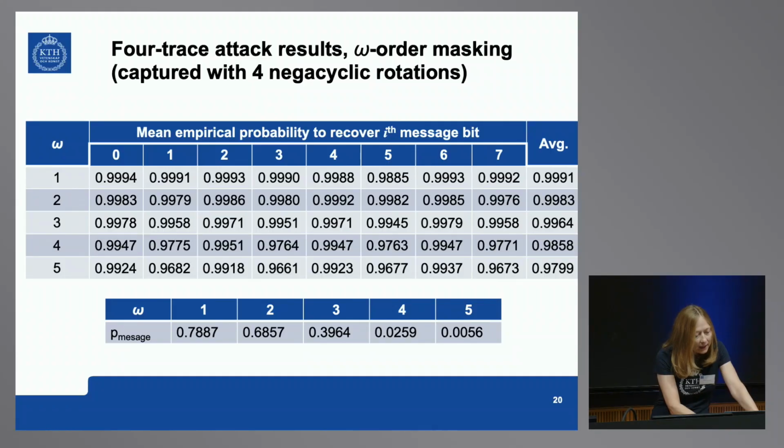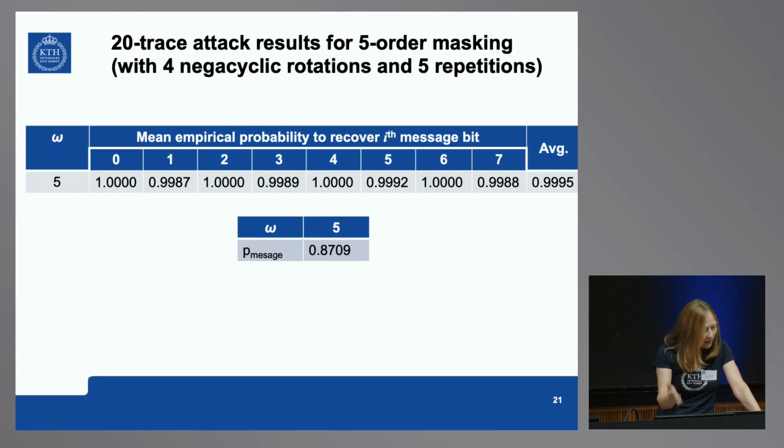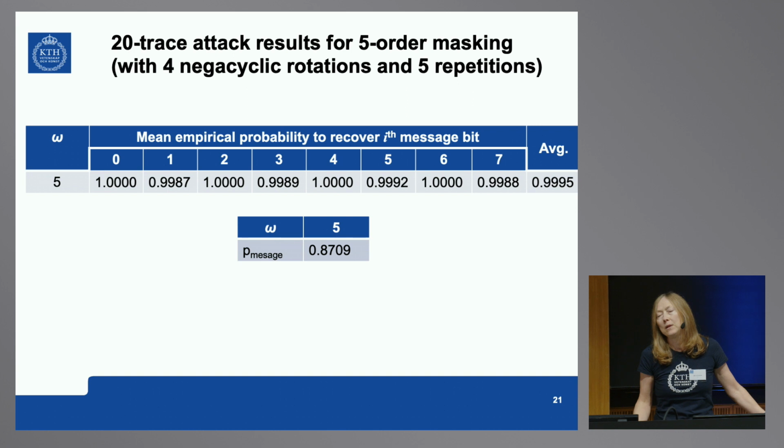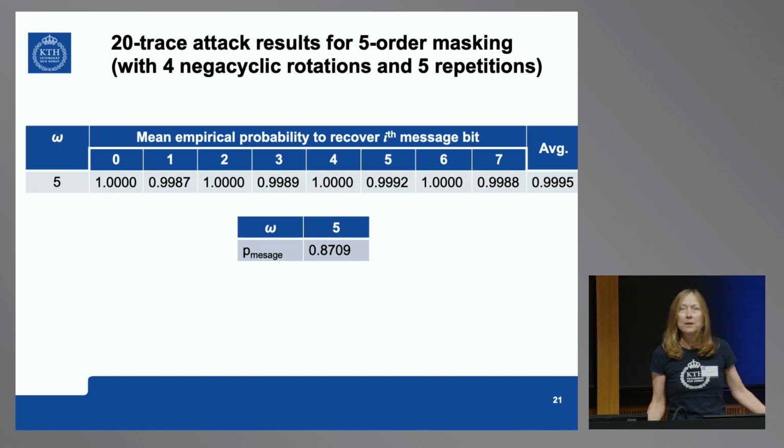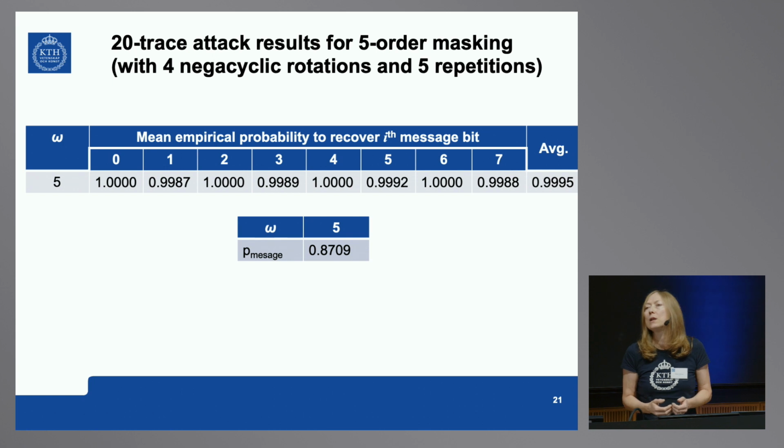What we basically do is rotate the bits which are not leaking so highly into bit position 0, which leaks very highly. And then with these additional 4 rotations, we can get all the bits with a high probability and increase the success of the attack. So basically something which was not possible before, with Joel's help, became possible. Wonderful. Great expertise transfer within a project, within a center. So then you see these probabilities, and again with cyclic rotations we can get 87% probability of full message recovery for the fifth-order masked implementation, which is a very, very highly protected implementation. So the conclusion: masking doesn't work in this context, basically.